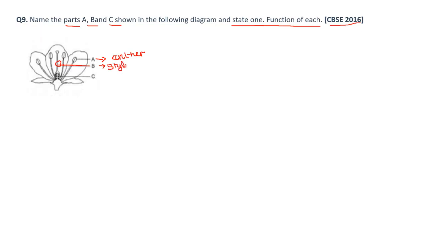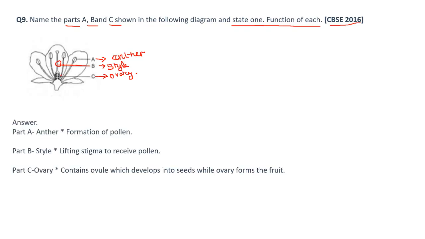Style is a part of the female reproductive organ. Now this is the ovary. Right, students? Now what is the function of anther? Anther is an organ where you find pollen. So it bears pollen. Formation of pollen can be said to be its function. It is done in the anther.